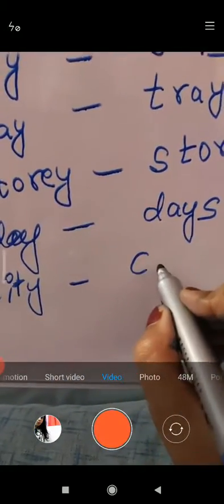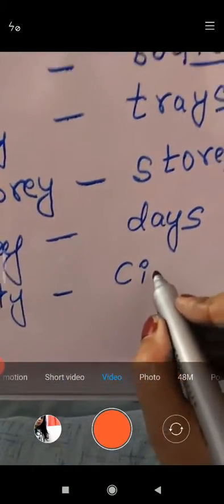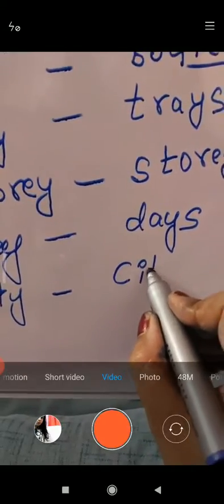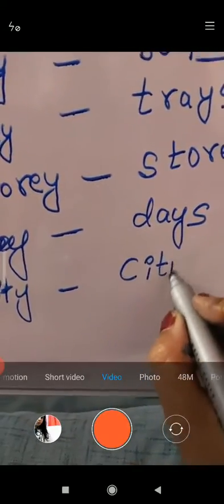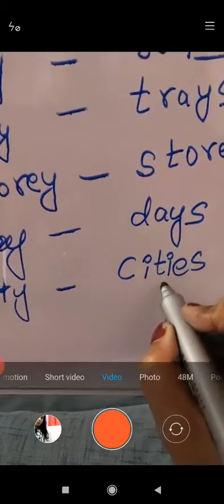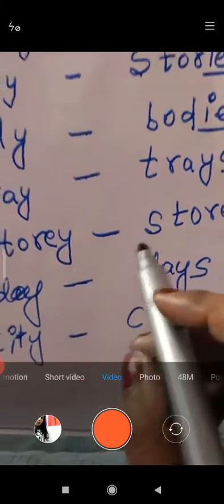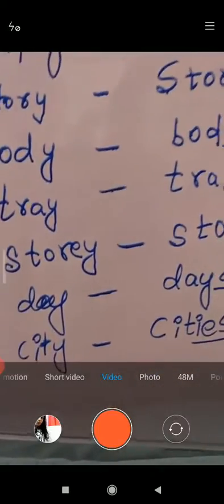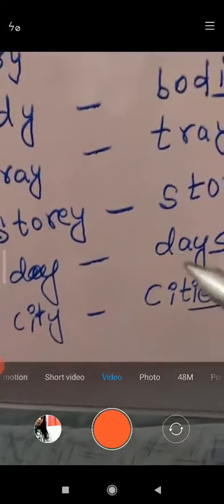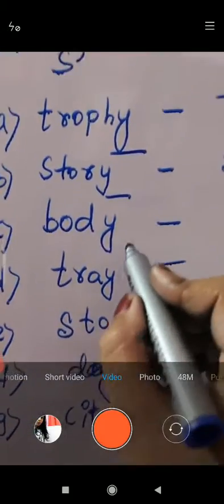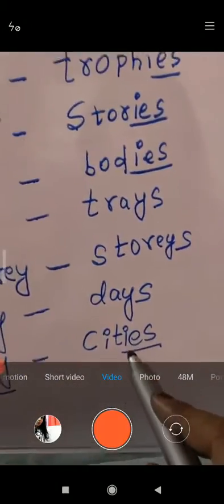Now city has a consonant before Y, then Y is changed into I-E-S. If the word has a consonant before Y, then Y is replaced to I-E-S. Y is replaced to form cities.